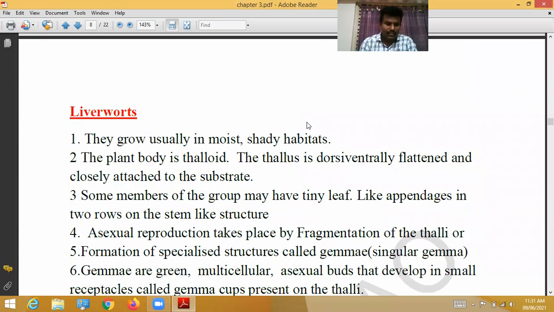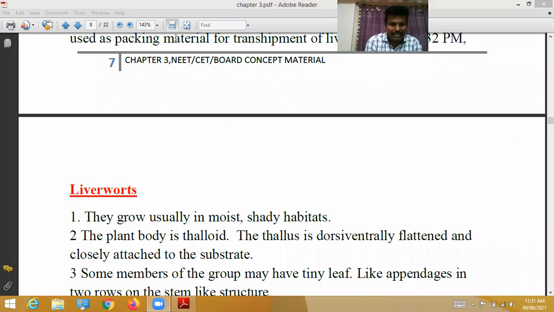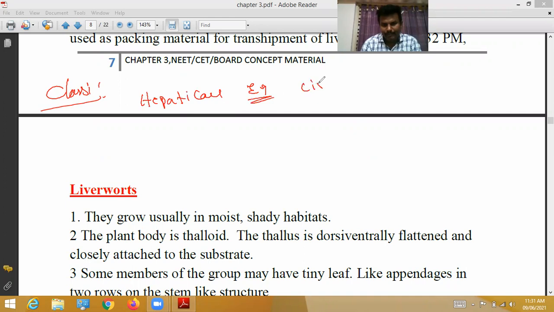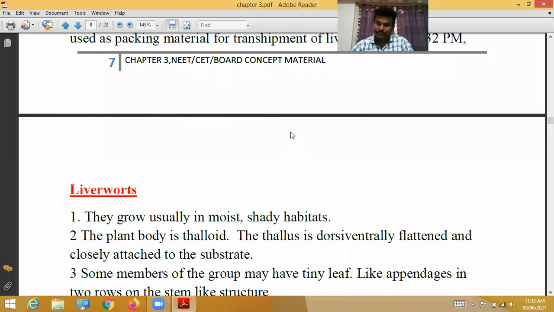Now, classification. Bryophytes are classified into two types. The first is the class Hepaticae, for example liverworts. Another one is Musci, which includes mosses. So now we have to discuss liverworts and mosses. With the discussion of these two, the bryophytes topic gets finished.